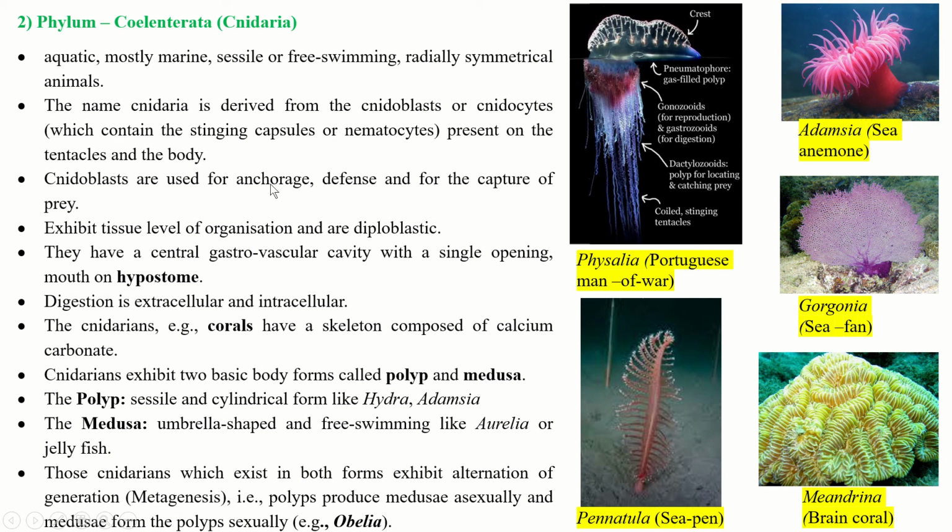Cnidoblasts are used for anchorage, defense, and for the capture of prey. So they use these cnidoblasts to capture their food, for anchorage, and as a defense to protect themselves from other organisms. They exhibit tissue level of organization and are diploblastic. They have a central gastrovascular cavity with a single opening, the mouth, on the hypostome.